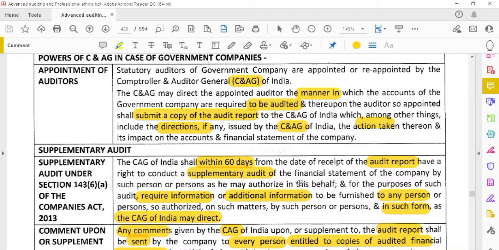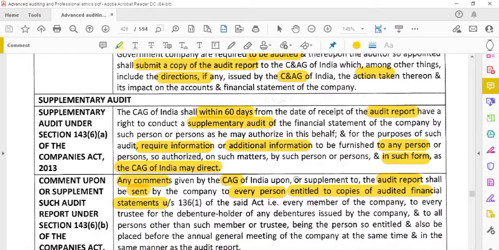In that, they can ask for any information or any additional information from any person, in the form and manner prescribed by the C&AG. They can ask any person, like employees of the organization or any persons relating to the audit, for any information. This is called the supplementary audit.